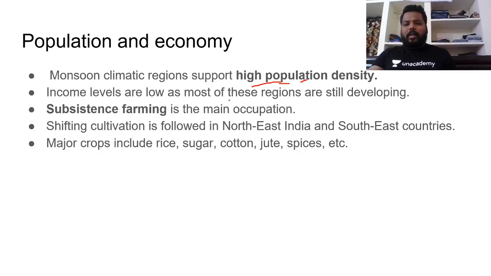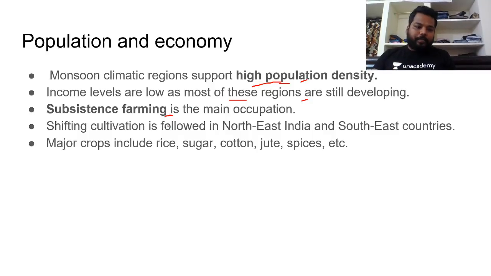So income levels are low as most of these regions are still developing. If you see the distribution of all these tropical, monsoon and marine regions, they are still developing nations. In these regions we would have subsistence farming. It is not commercialized farming. The farming is mostly done for domestic consumption.